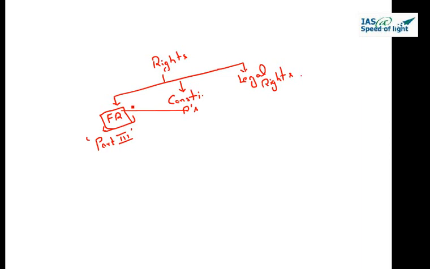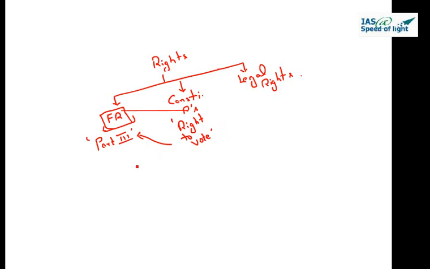Now outside Part 3 also there are certain rights, and those are known as the constitutional rights. These are constitutional rights because they are a part of the Constitution, but they are not in Part 3 of the Constitution. The rights which are part of Part 3 qualify as fundamental rights, while outside Part 3 it is a constitutional right, like the right to vote. Right to vote is a constitutional right because it is not present in Part 3 of the Constitution.